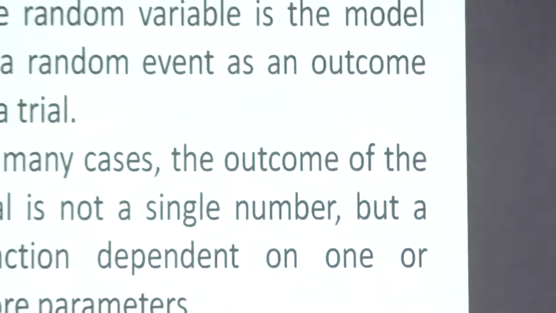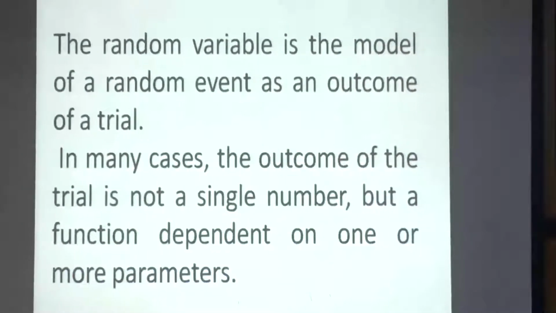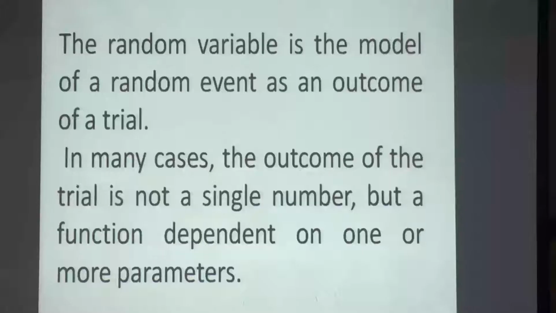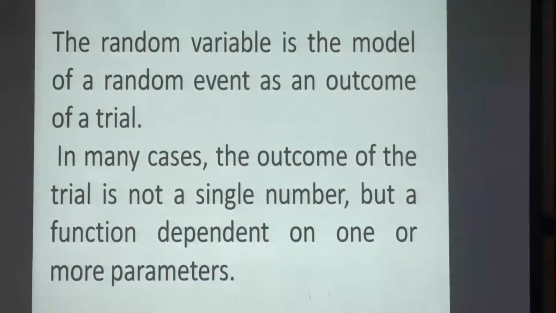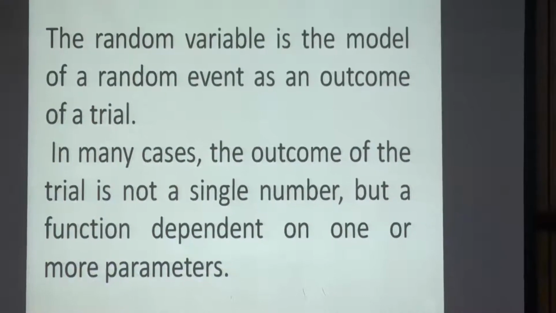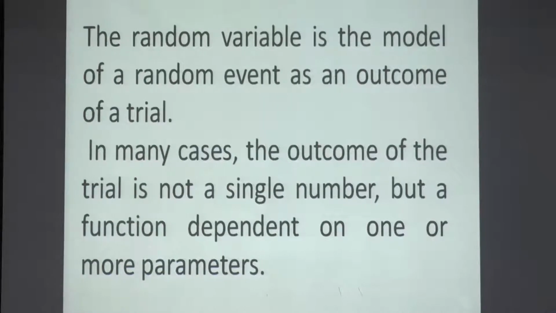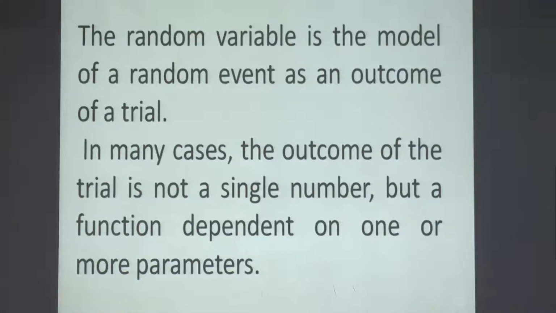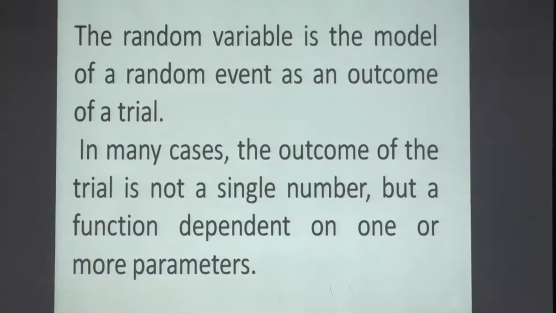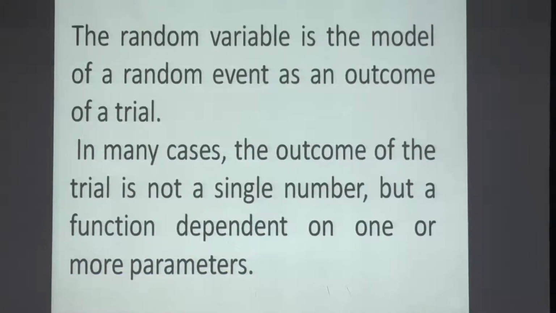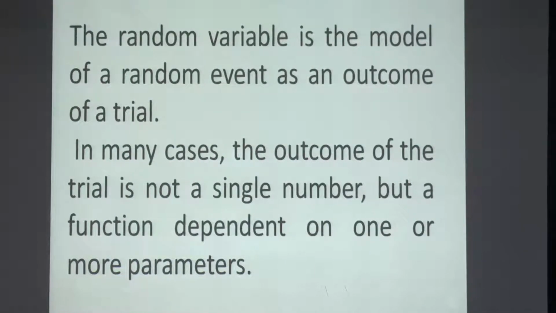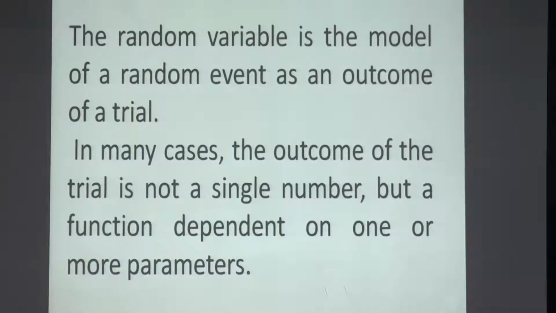In many cases, we do not get a single outcome, but it is a function, like the example that we talked of, the wind velocity. The wind velocity is a function of time. It continuously changes with time. It is not a single event, it is a continuous event. So, there are many such problems.